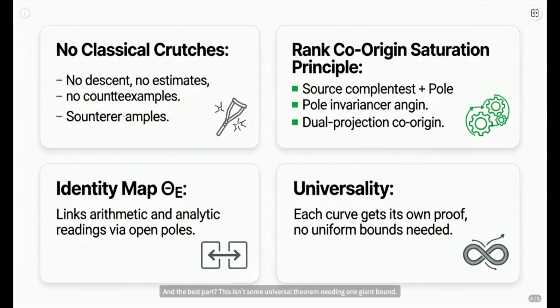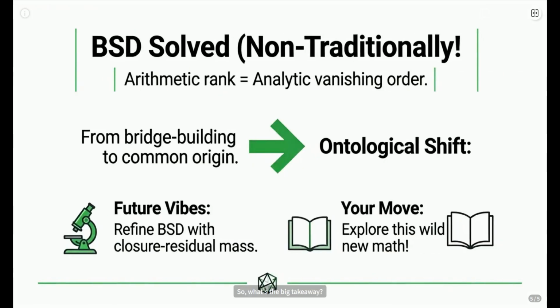And the best part? This isn't some universal theorem needing one giant bound. Each elliptic curve gets its own unique proof based on its own unique blueprint. It's bespoke mathematics. So, what's the big takeaway? We've cracked the BSD rank equality using a totally new lens. It's not about bridging two gaps. It's about realizing they were never separate to begin with. The arithmetic rank and the analytic vanishing order are just two ways of reading the same underlying structure.